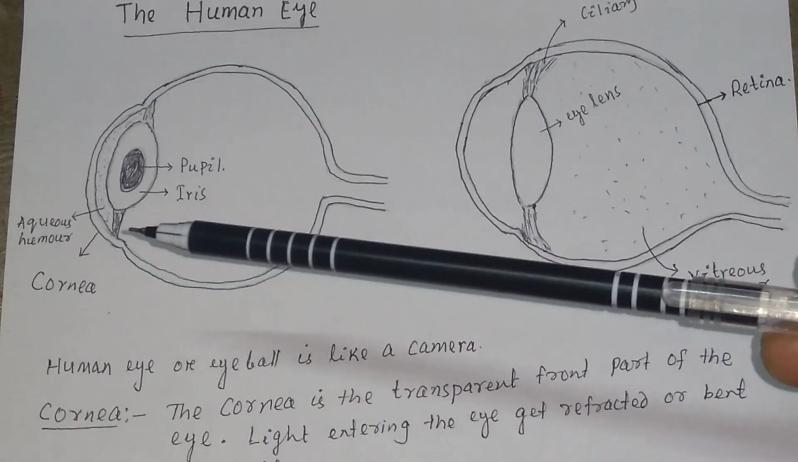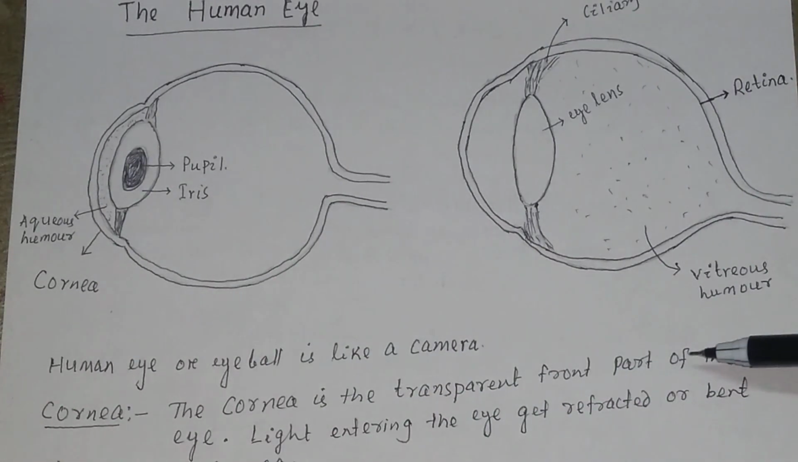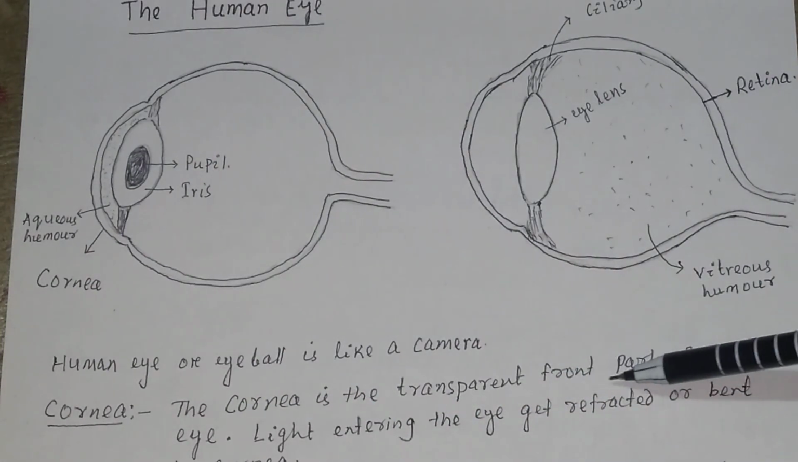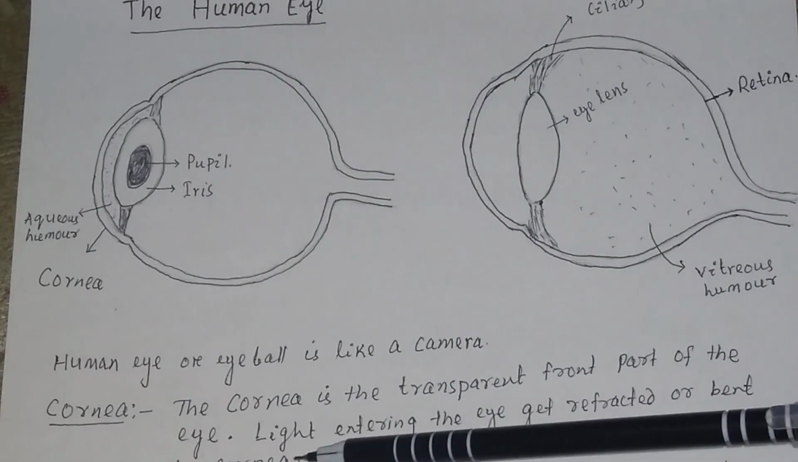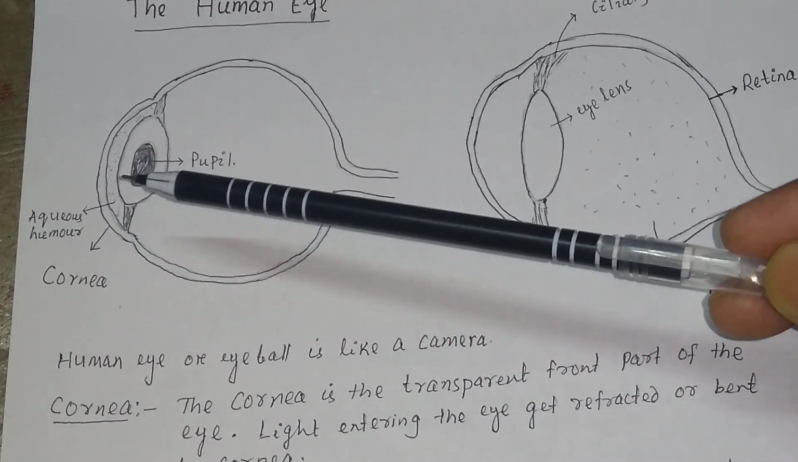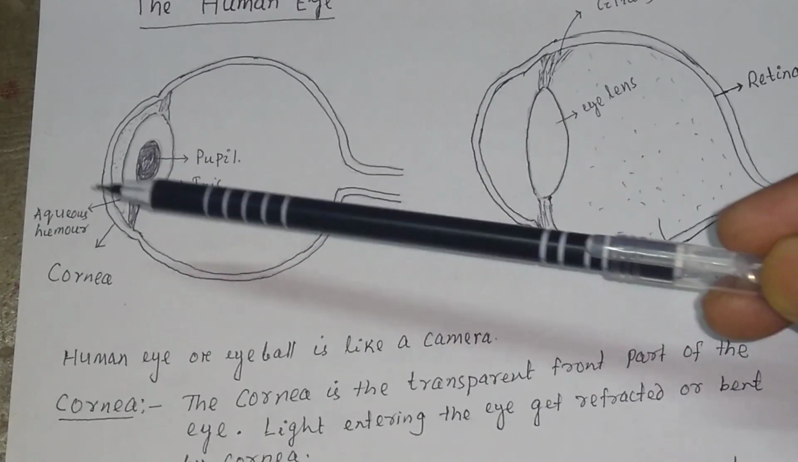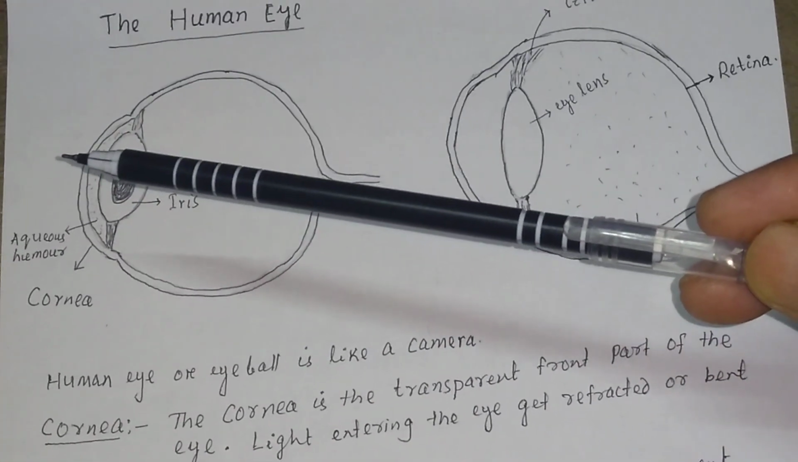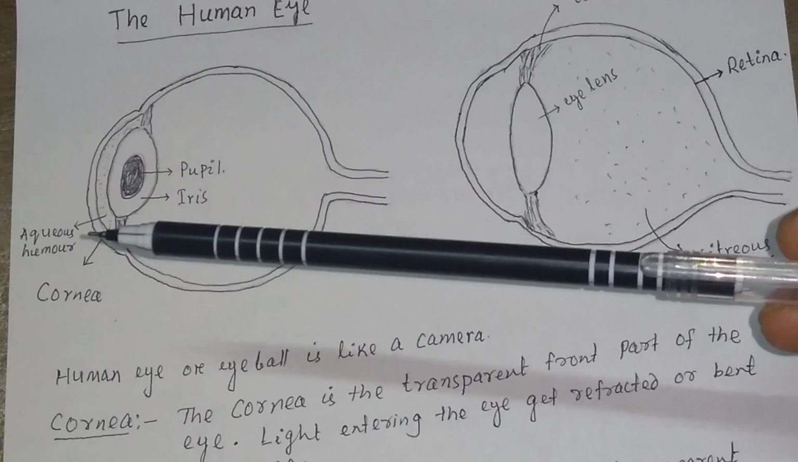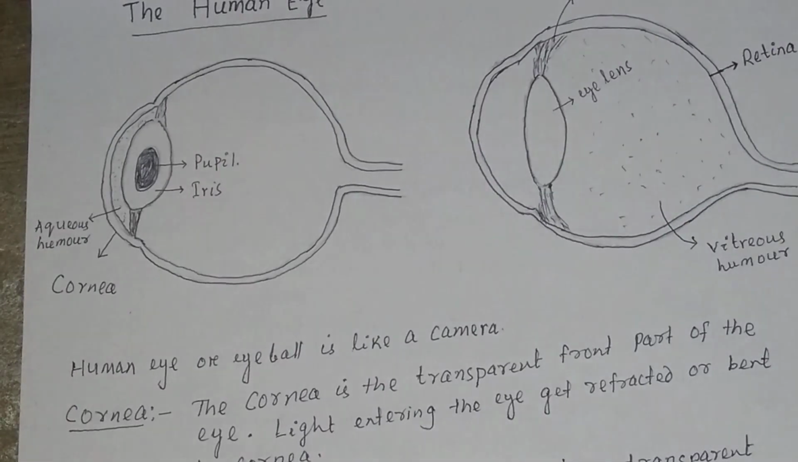First is your cornea. The cornea is the transparent front part of the eye. Light entering the eye gets refracted or bent by the cornea. So this is the cornea, the first segment, the transparent part of the eye. Light coming from outside enters the eye through the cornea. It is a curved one, so light gets refracted into the eye through the cornea.